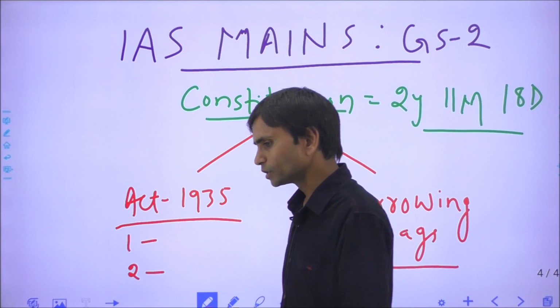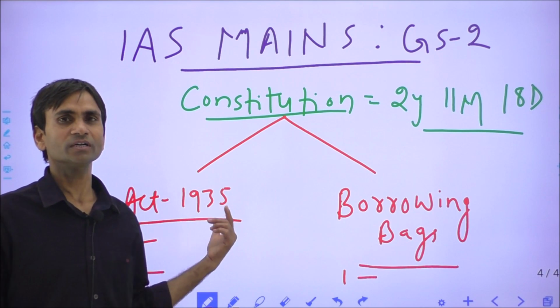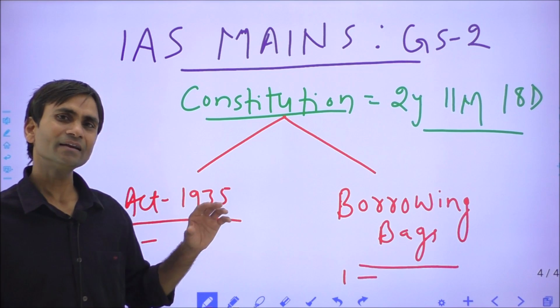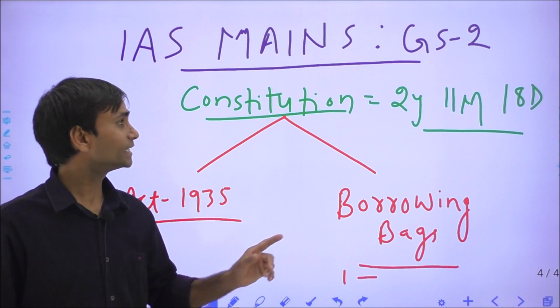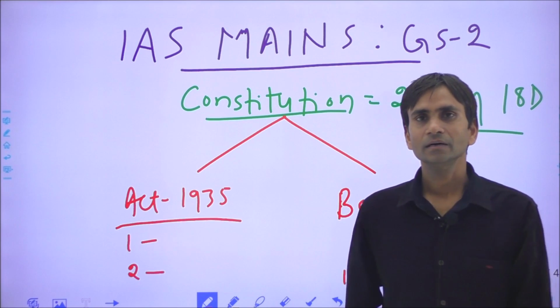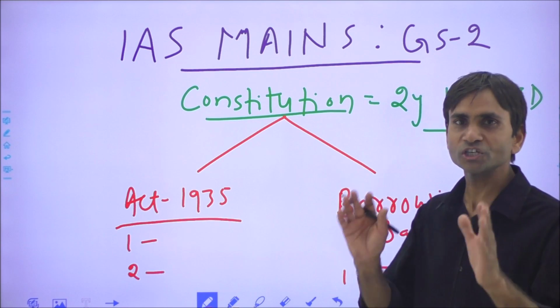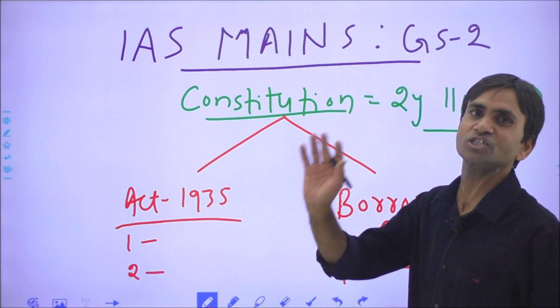So it was not too difficult a task to form the constitution. They could easily have formed it within 3 or 4 months, but they took around 3 years. So it is questionable why the Constituent Assembly took so much time.